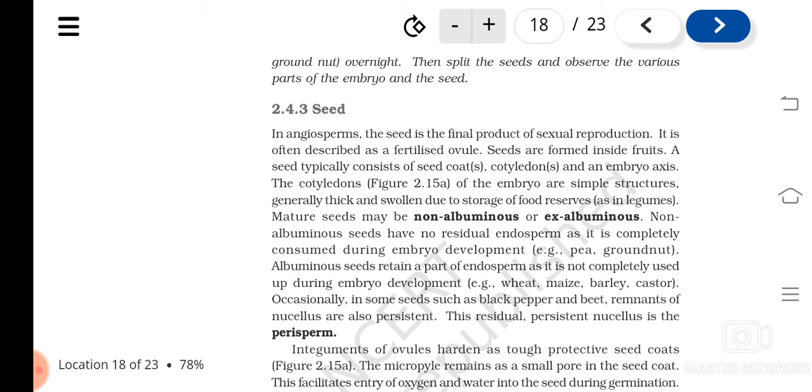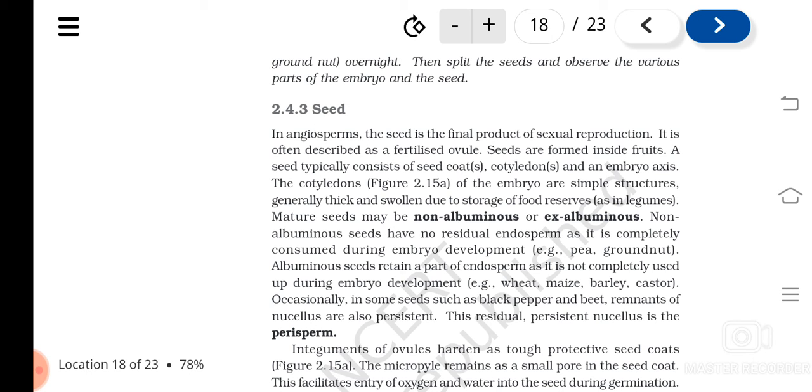Gymnosperm, because their seeds are naked, but here the seeds are inside the fruits. A seed consists of seed coats, cotyledons, and an embryo axis. Cotyledons are generally thick and store food materials, and they give nourishment to the developing embryo.